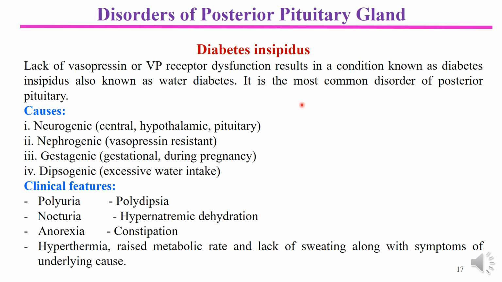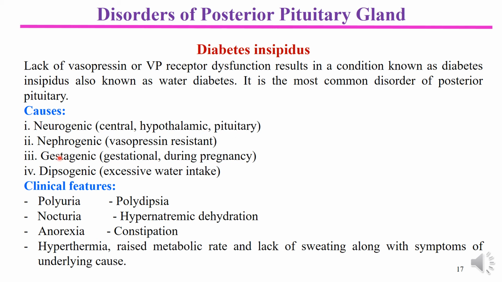Main causes of diabetes insipidus are neurogenic, which may be central, hypothalamic, or pituitary. It means the causes obstructing the release or the synthesis of antidiuretic hormone may be anywhere around these areas. Nephrogenic, the cause is in the kidney. So vasopressin resistant: antidiuretic hormone is present, but the kidney is not receiving or not following its action, showing resistance.